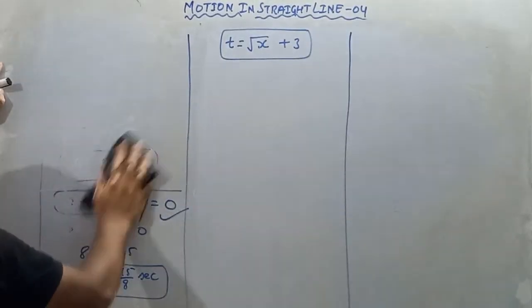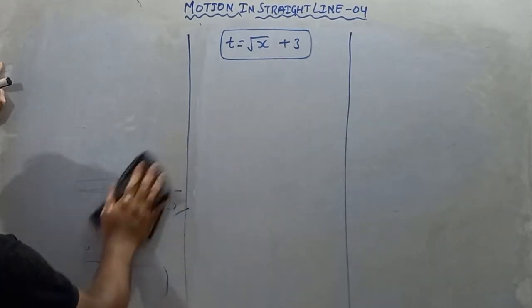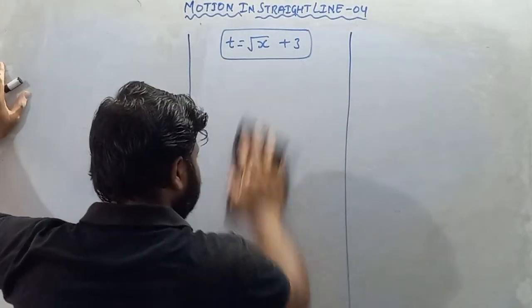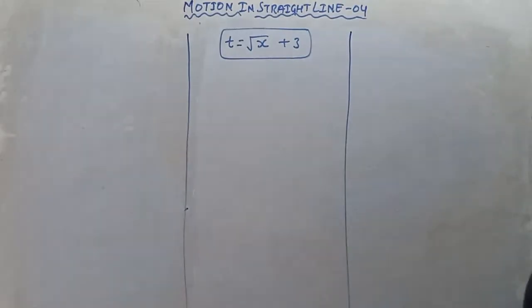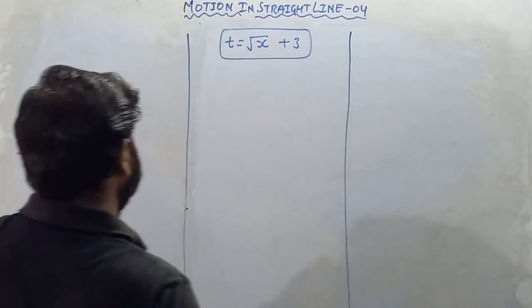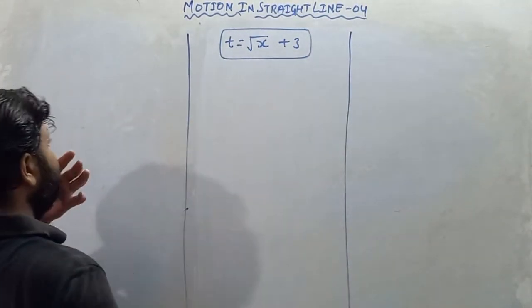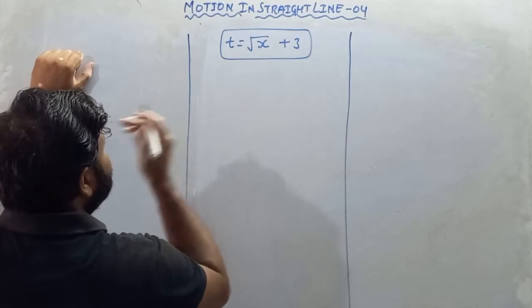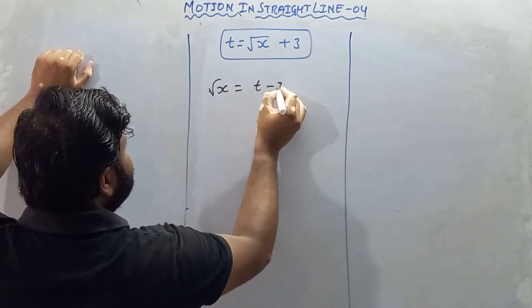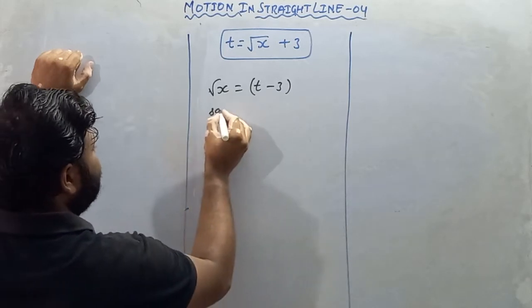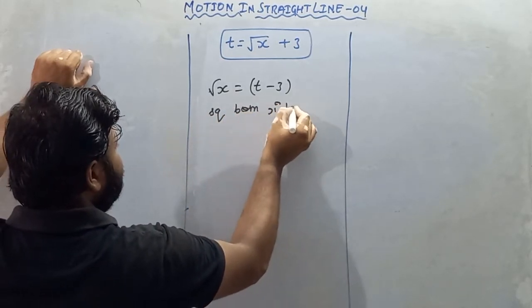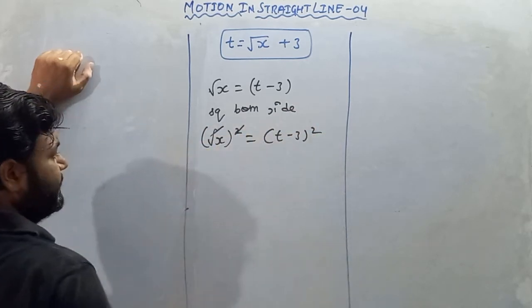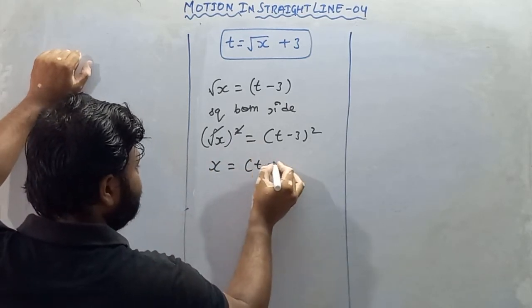In the equation we have t given, and we wish to find the displacement when velocity becomes equal to 0. Now see, my dear students, t is given as under root x plus 3. I'll take 3 to the other side, so we get under root x equals t minus 3. Squaring both sides, the square and root cancel, so x equals (t minus 3) squared.